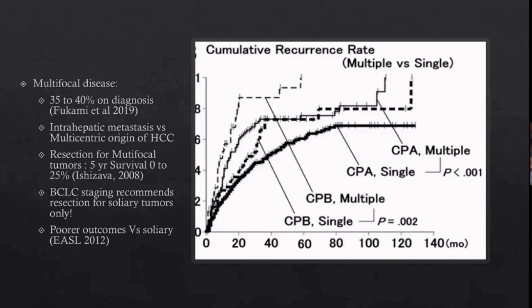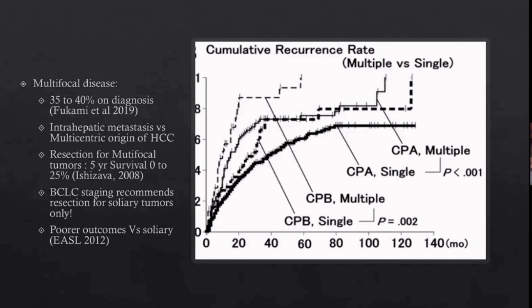So as of now, the literature suggests that resection for multifocal tumors has not shown much survival advantage. I recall hardly 0 to 5% survival in these patients, although the paper was published quite long ago, in 2008. There might be some better papers since, but maybe I couldn't go through them. Secondly, the Barcelona staging also recommends resection for solitary tumors. If there are multifocal tumors, then again, it goes out of the resection margin.